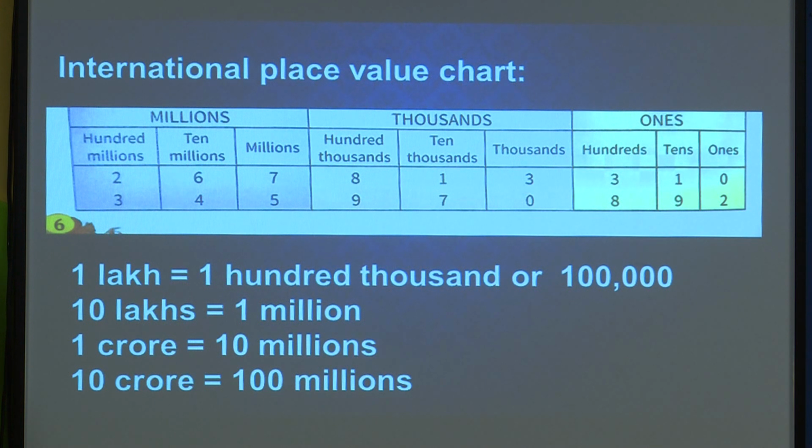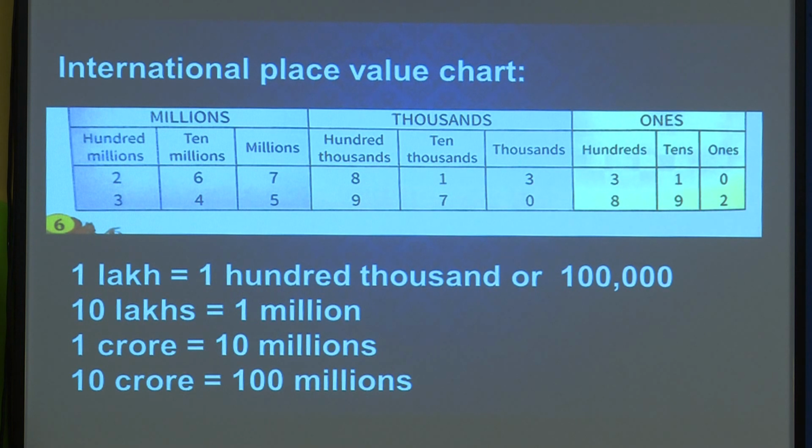Just as we did in the Indian system place value chart, similarly we have to do it for the international place value chart. Here I have given some comparisons below. What will the numbers be equal to in the international system? Here 1 lakh is equal to 100,000.